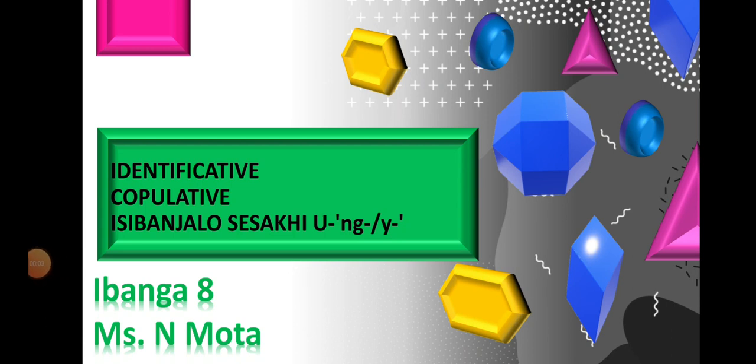Good day, everyone. Today we are going to look at the construction of the identificative copulative, isibanjalo sesakhi noyi. This is for grade 8 and it was compiled by Miss N. Morta. We will start with the construction of the positive identificative copulative, which is ukuvuma, isibanjalo, sesakhi, noyi.